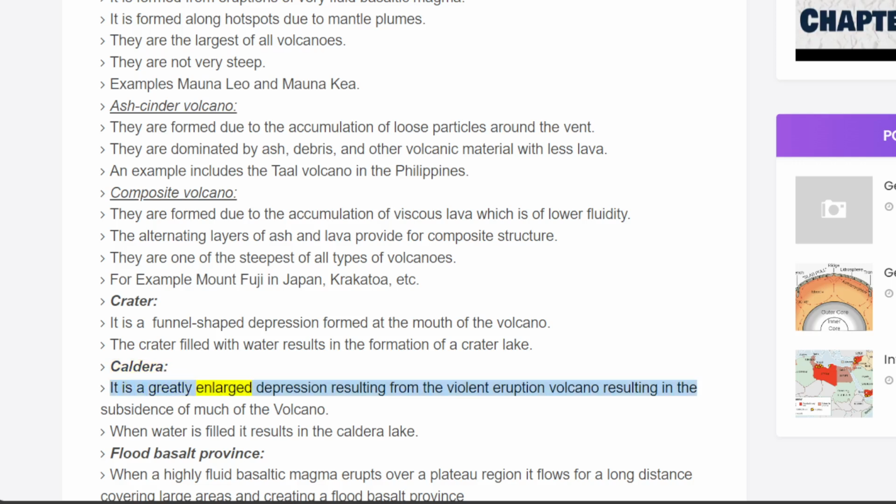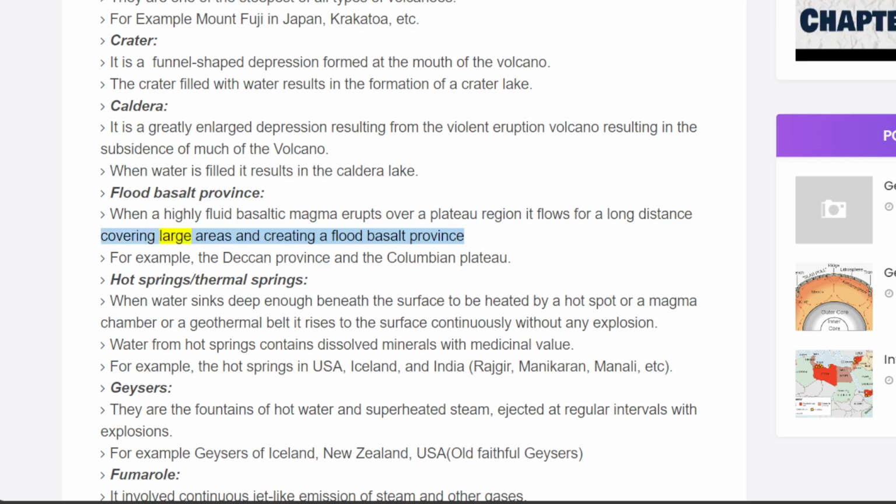It is a greatly enlarged depression resulting from the violent eruption of a volcano, resulting in the subsidence of much of the volcano. When water fills it, it results in a caldera lake. Flood basalt province: when a highly fluid basaltic magma erupts over a plateau region, it flows for a long distance, covering large areas and creating a flood basalt province. For example, the Deccan Province and the Columbia Plateau.